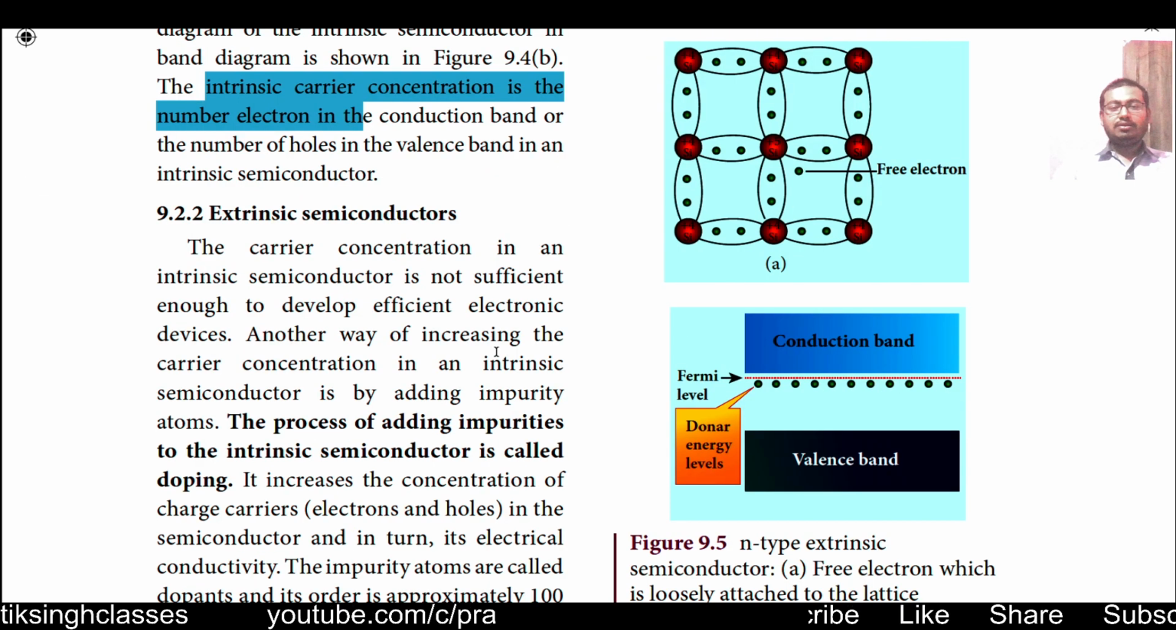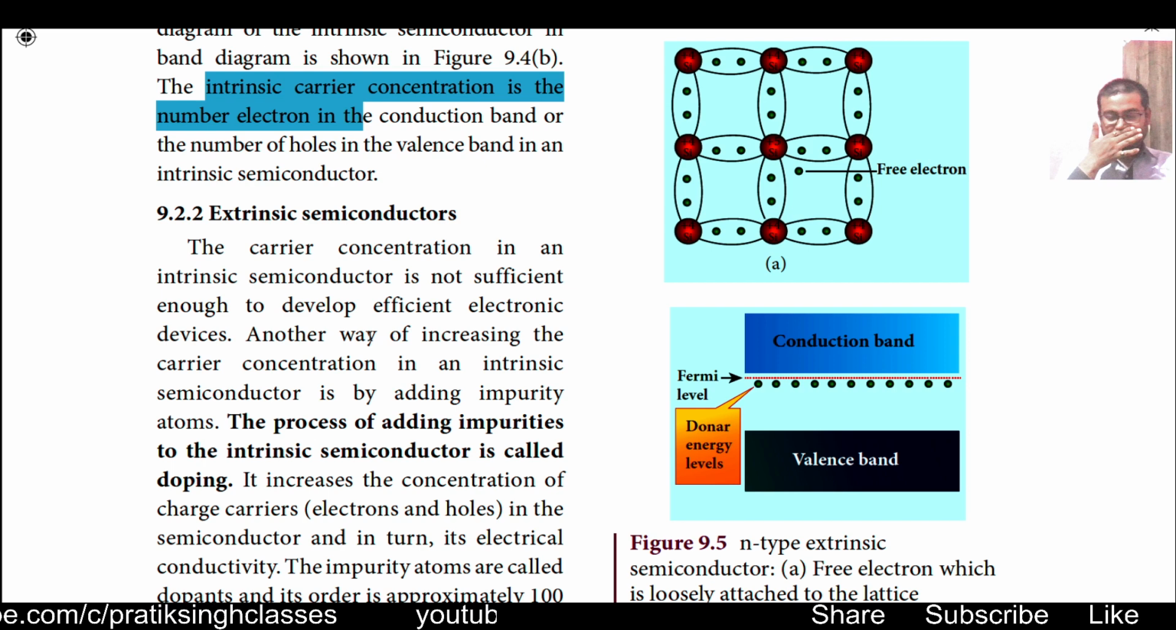Now coming to extrinsic semiconductors. If we have any doubt related to what is an intrinsic semiconductor or whatever phenomenon we have just studied, you can comment in the comment section below of this video.